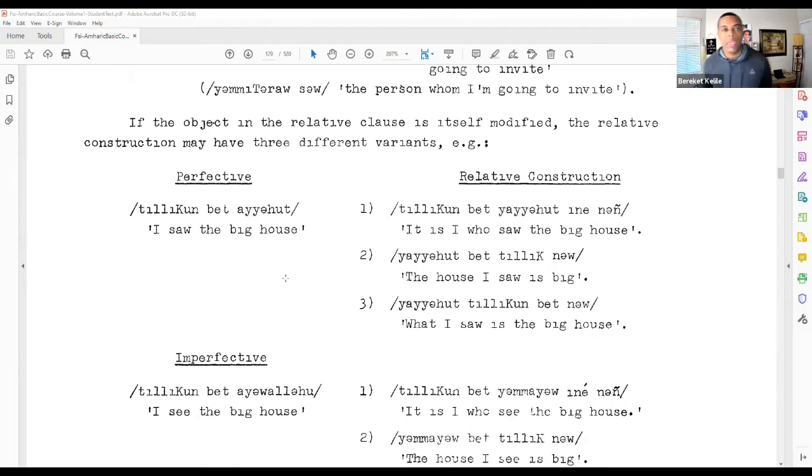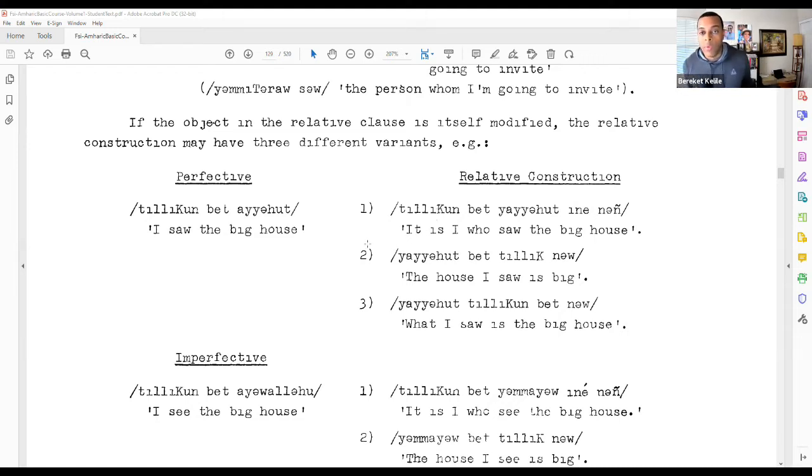This part here is going to be a little bit complex, but we'll just go through it. And the point here is that if the object in the relative clause is itself modified, then the relative construction can have 3 different variants. And so to read this, you look at the perfective on the left-hand side where you see Tilukun Beit Ayahut, I saw the big house, just a direct sentence. Then on the right-hand side, you have 3 different uses of a relative construction and the different ways that the meaning can be understood depending on word order and the emphasis.